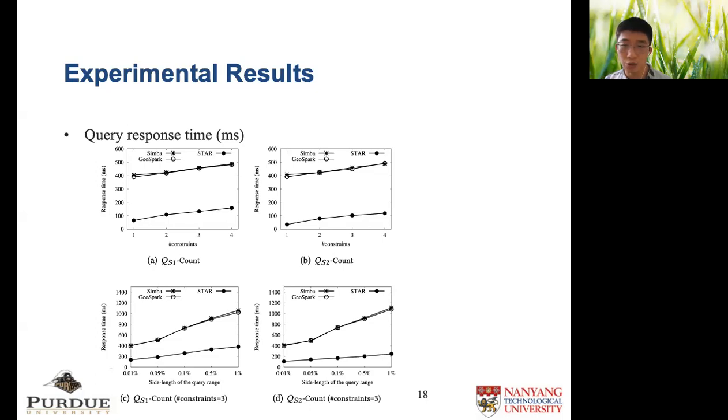Neither Simba nor GeoSpark works on streaming data. To make the comparison feasible, we create a static spatial dataset by preloading them with a static set of tweets. The results show that Star is about 3 times faster than Simba and GeoSpark. The reason is that Simba and GeoSpark are not optimized for aggregate queries with constraints.